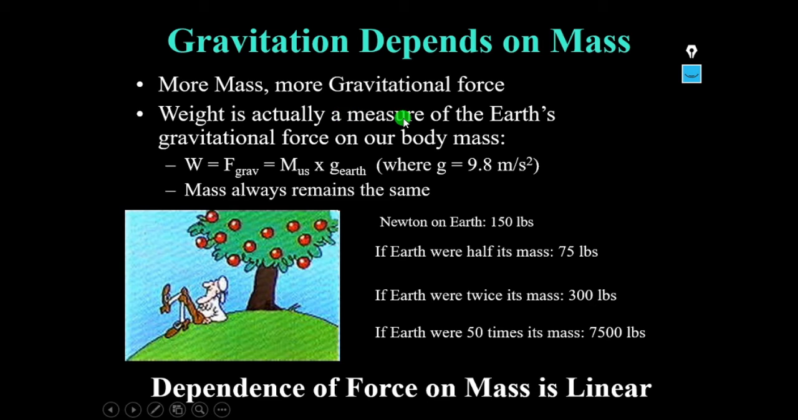How is weight calculated? The gravitational force on our body mass, that is weight, is equal to the force of gravity on our mass. So that is equal to the mass of us times g of Earth, the gravitational pull of Earth, where g is equal to 9.8 meters per second squared. So mass always remains the same if you observe. The g may change depending upon the planet or the object on which we are